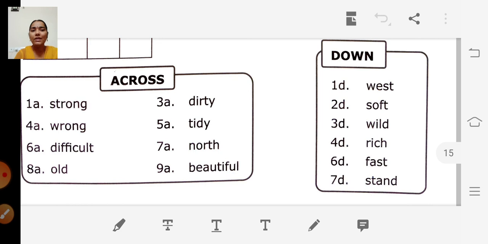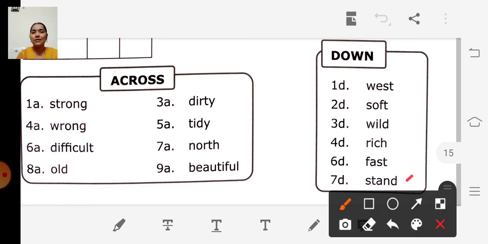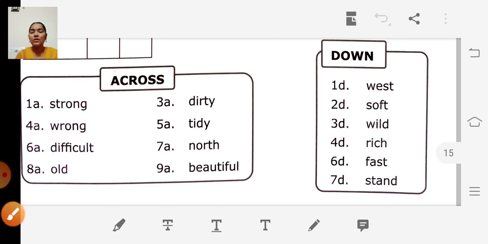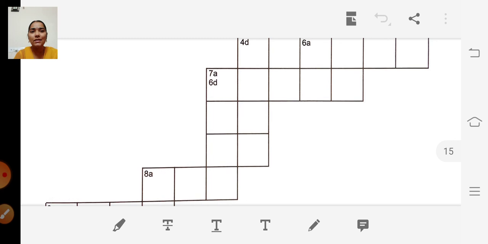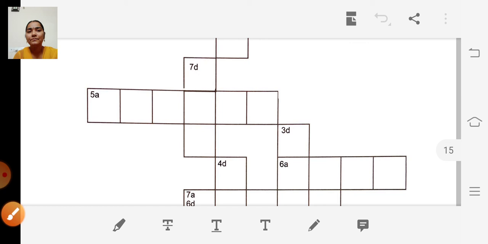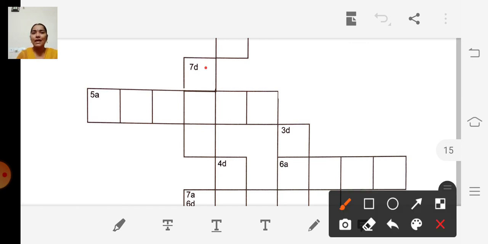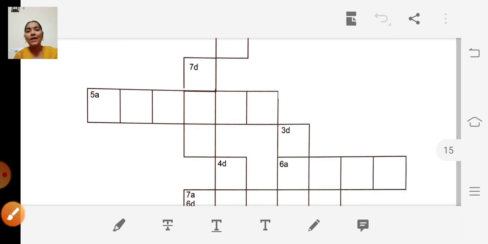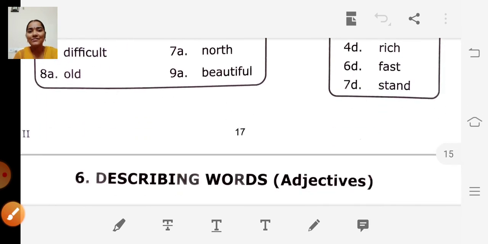Okay. 7D. 7D is stand. What is the opposite of stand? Sit, right? So where is 7D? Now here. 7D. Opposite of stand is sit. S-I-T, sit. Okay. So with that we have completed this chapter, children.